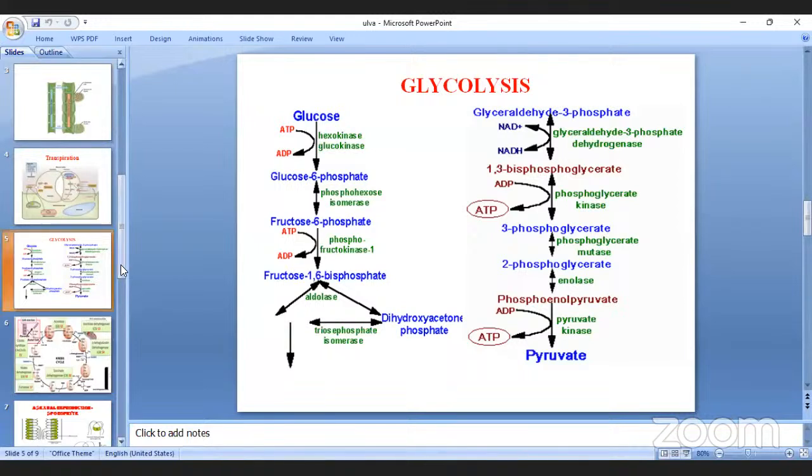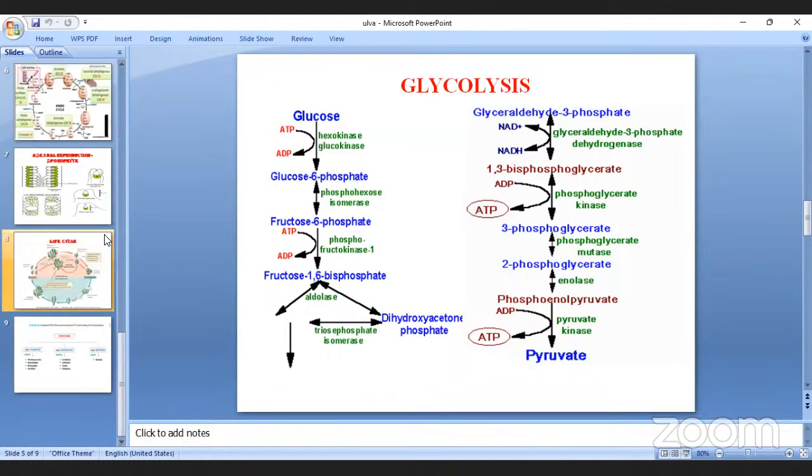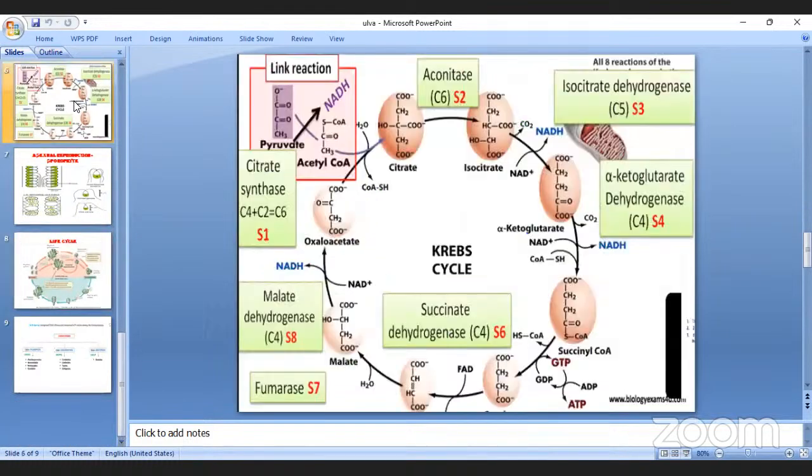So what is the end product of glycolysis? Pyruvic acid. Pyruvate, right. Two pyruvate will be formed. Is it clear? Now, do you see this Krebs cycle chart slide? Yes, sir. Krebs cycle clear?